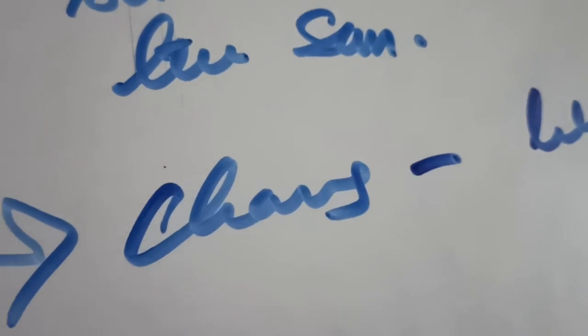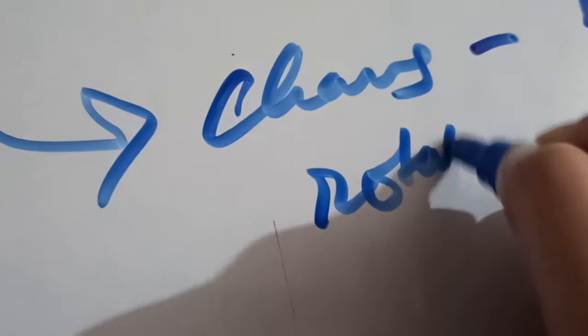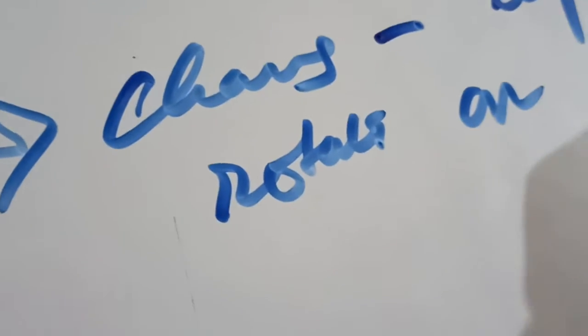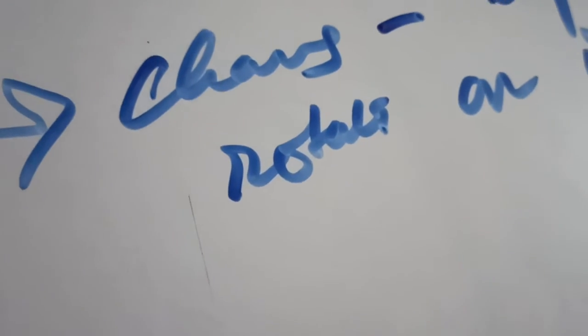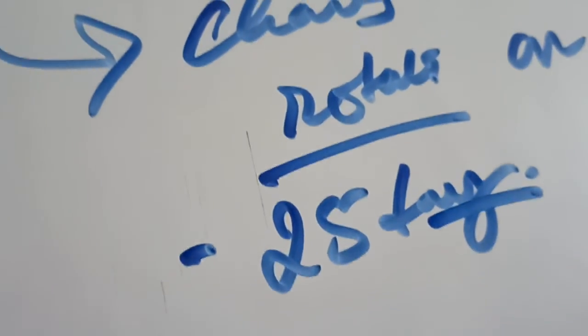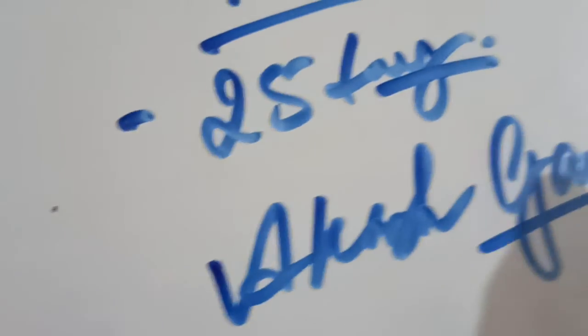So this suggests that the sun also rotates on its axis, like our earth rotates on its own axis. The time to complete one rotation for the sun is about 25 days, and the sun also revolves around the center of the Akash Ganga, which is the name of our galaxy, once in every 200 million years.